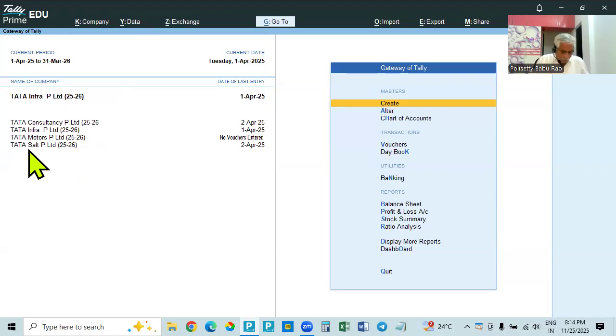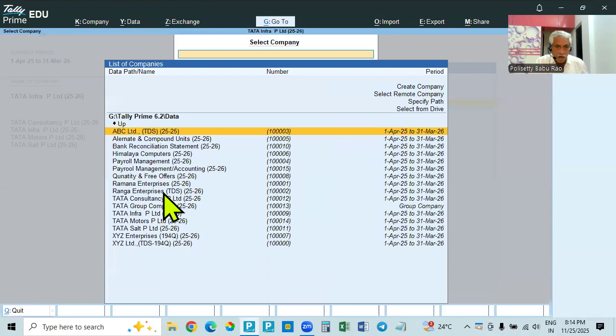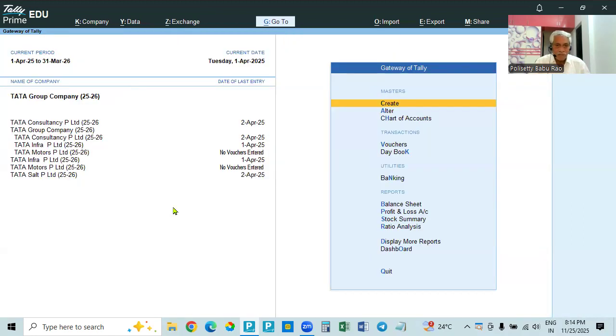Again now go to Alt F3. Alt F3 means the select company page. Now again open the group company. If we open the group company, see here there are only three. So Tata Salt is removed as a member. It is not a member of the company, but it will be available here. These are all the individual companies. The company is existing, it is going on, so transactions will be entered.